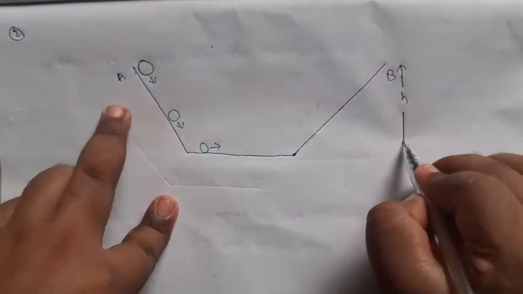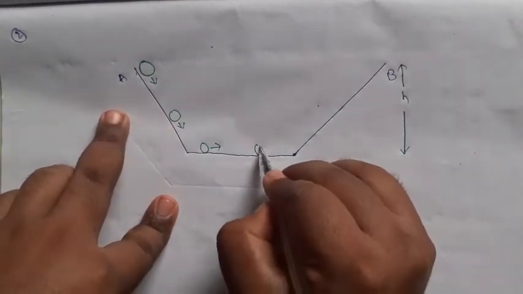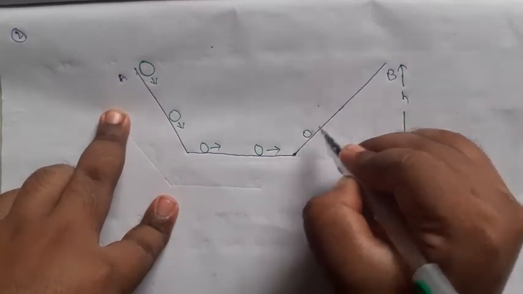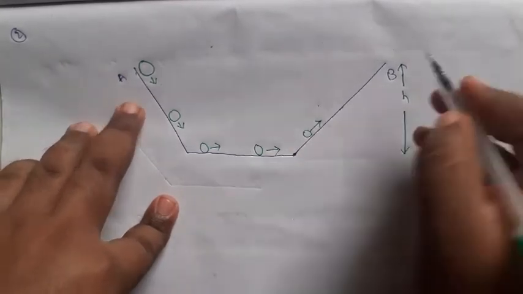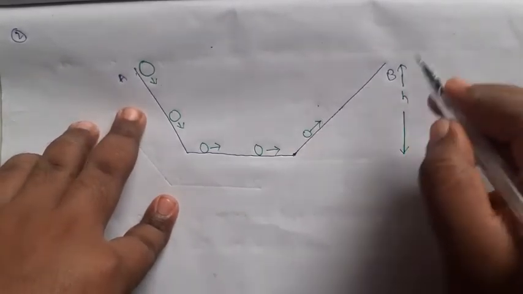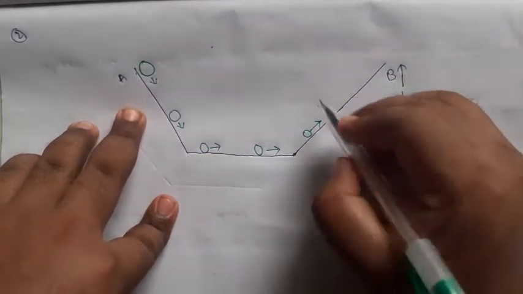The original height is H. The marble reaches from the left side to the right side with the same height.